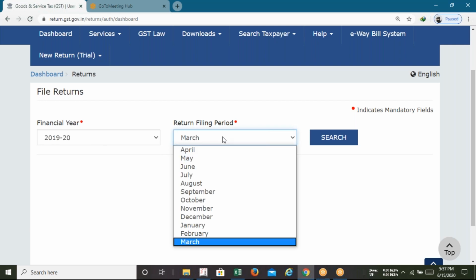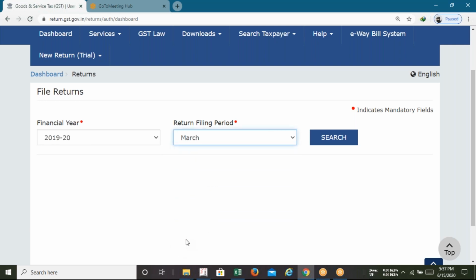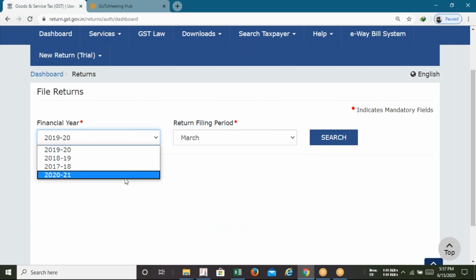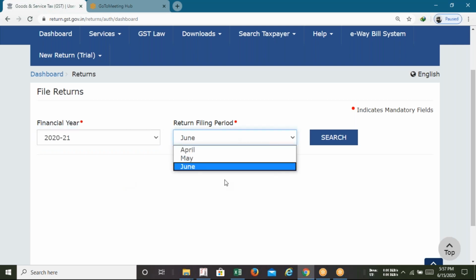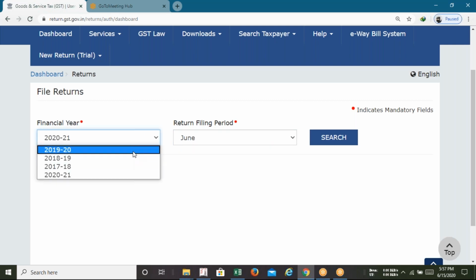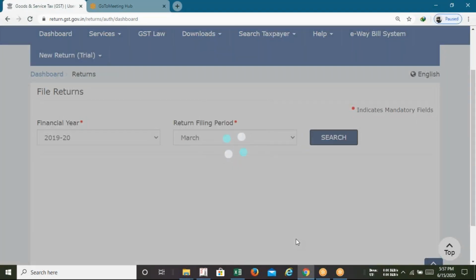If you want to try another month, you can select from the drop down list. If you say, sir, now we are in 2021, yes of course, we can select 2021 also, and we'll get these 3 months. So whatever the month and financial year combo you are going to choose, you can select from the drop down. So right now March, click on search.